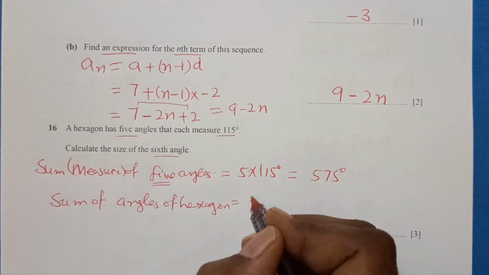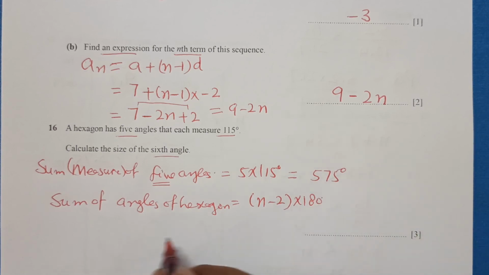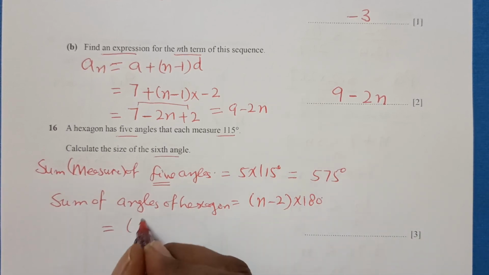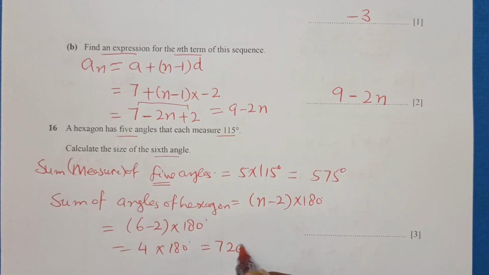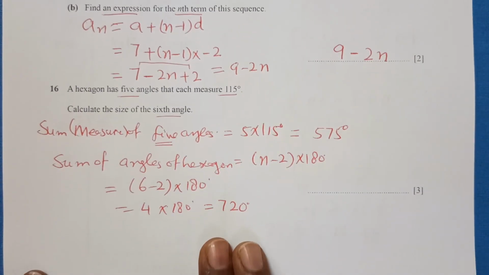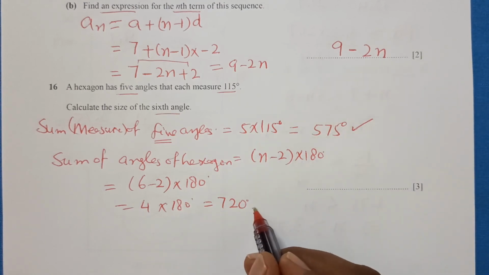will be calculated by the formula (n minus 2) times 180. Here n is 6, so 6 minus 2 is 4, and 4 times 180 is 720 degrees. So you can see this is the sum of 5 angles and this is the sum of 6 angles.